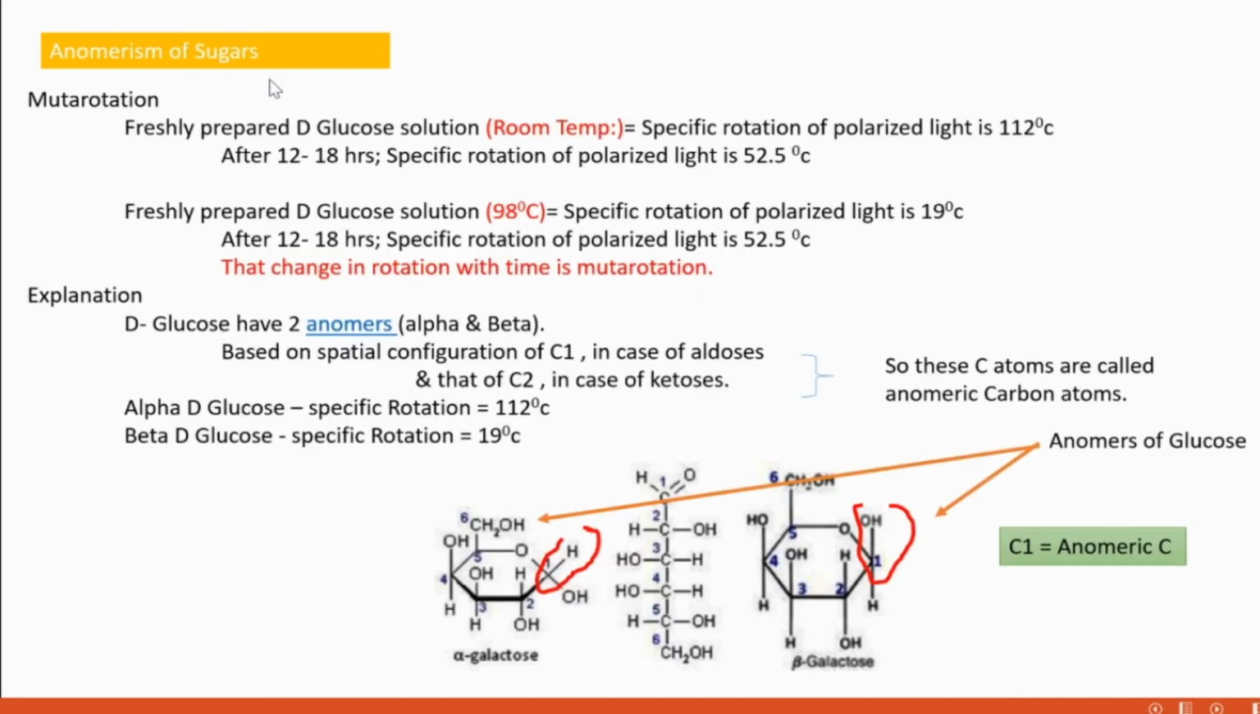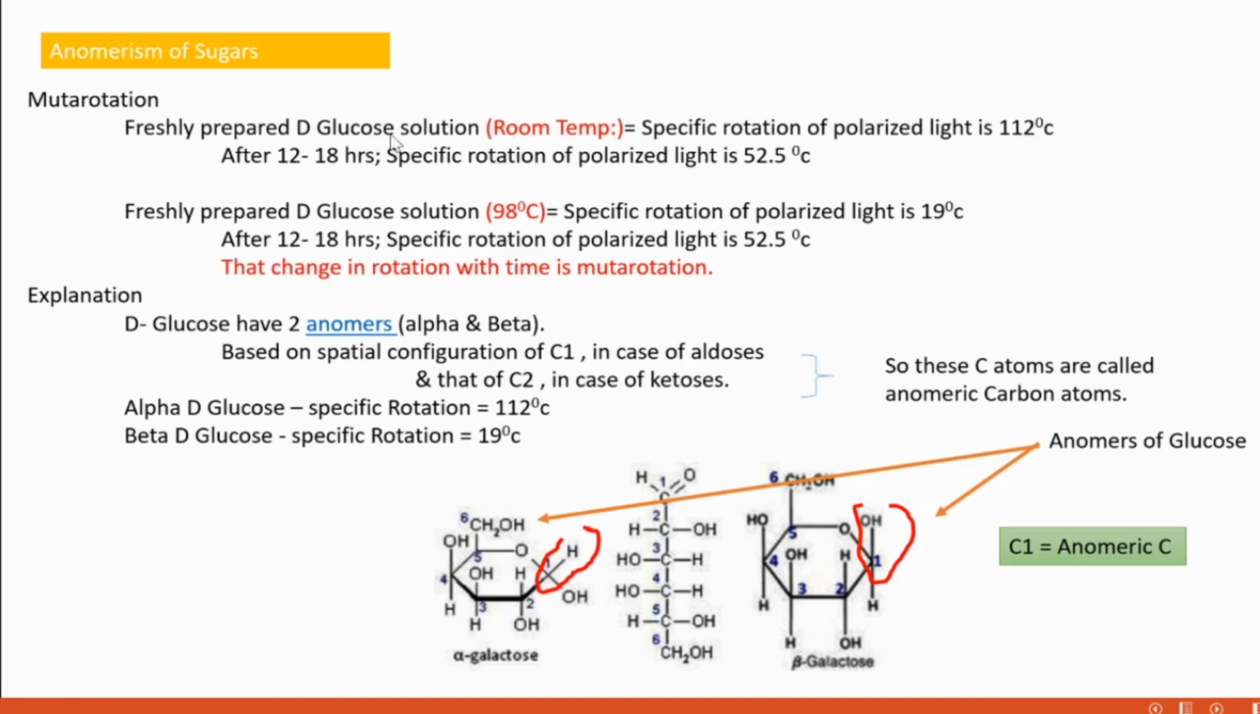Then anomerism of sugars. Before coming to anomerism, we need to understand mutarotation. What is mutarotation? If we prepare a fresh D-glucose solution at room temperature, listen to that condition, and through that solution we pass plane polarized light, then it turns that polarized light to an angle of 112 degrees.